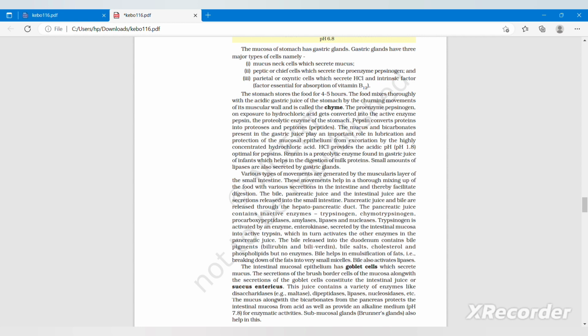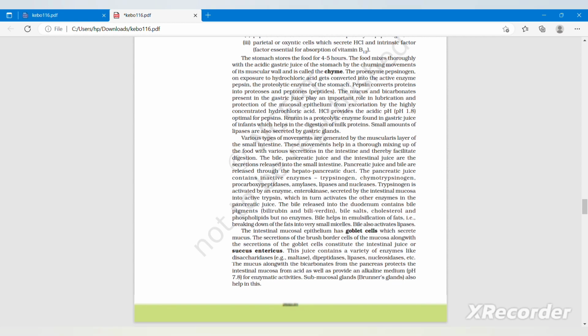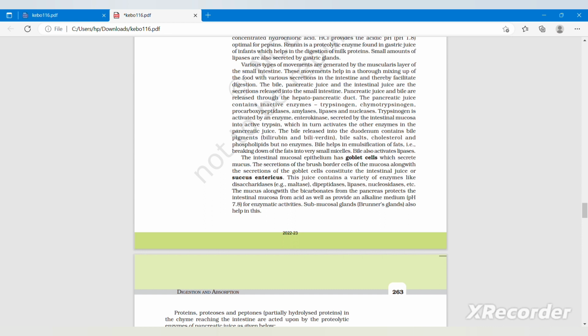Small amounts of lipases are also secreted by gastric glands. Various types of movements are generated by the muscularis layer of the small intestine. These movements help in thorough mixing of the food with various secretions in the intestine and thereby facilitate digestion. The bile, pancreatic juice, and the intestinal juice are the secretions released into the small intestine.